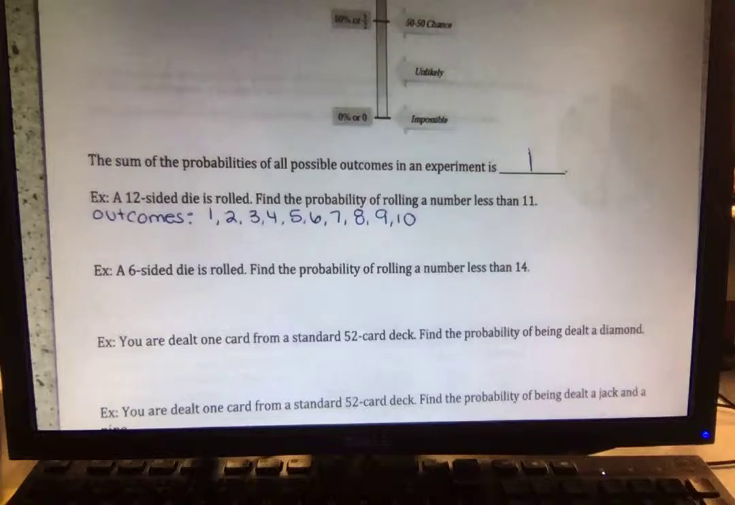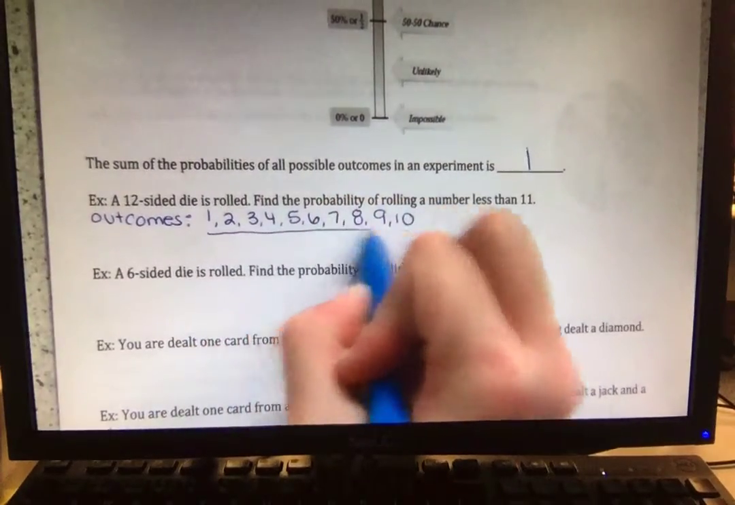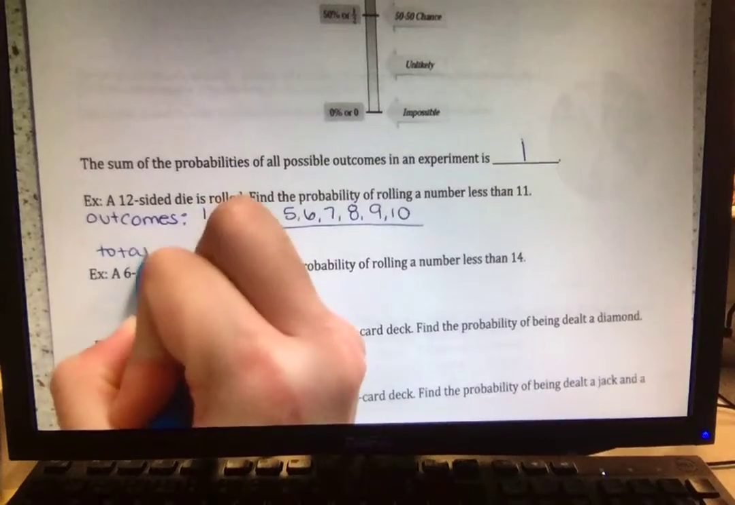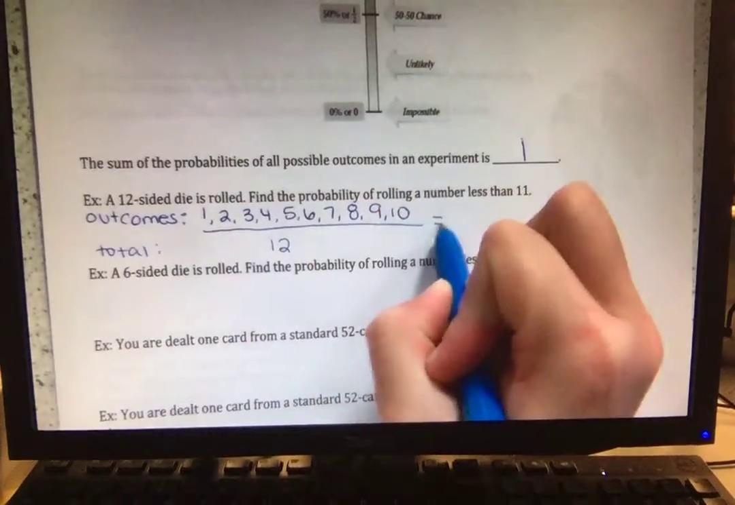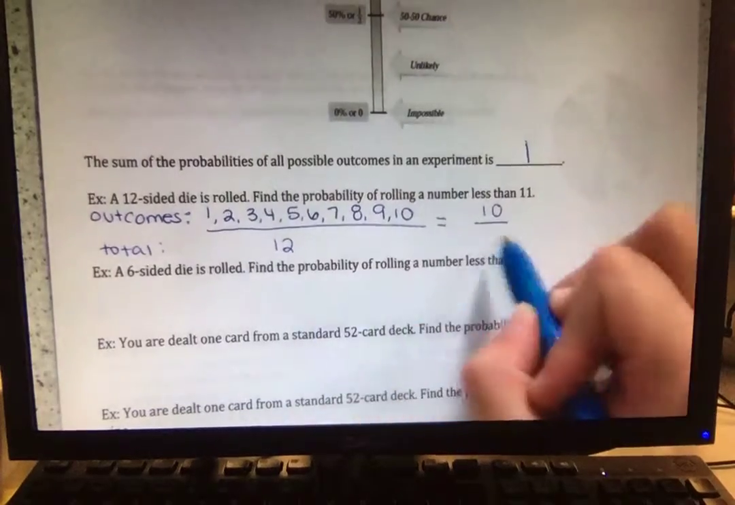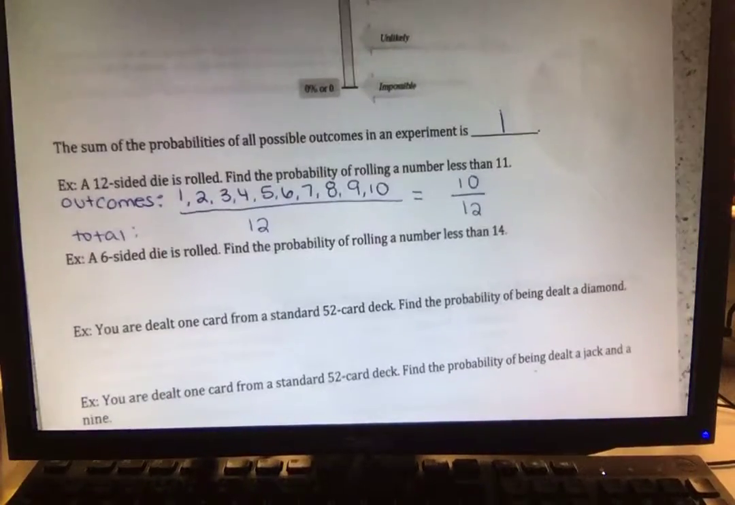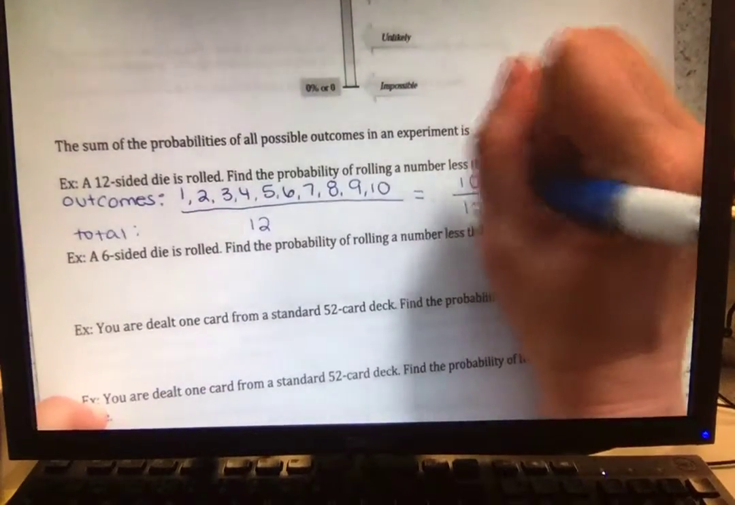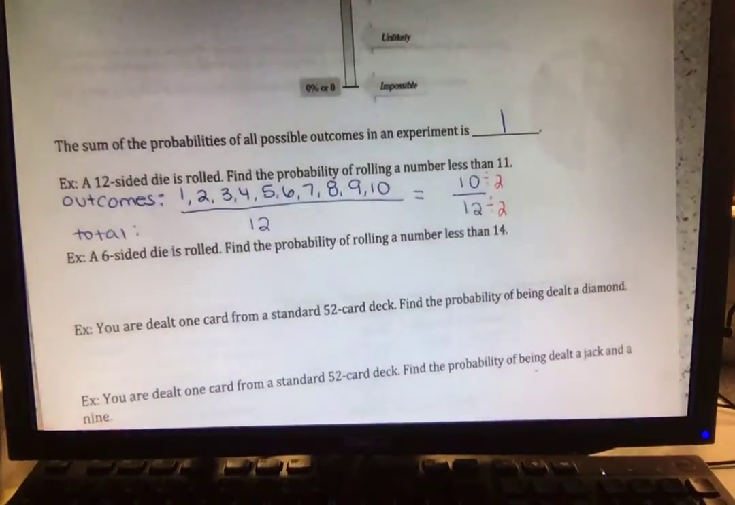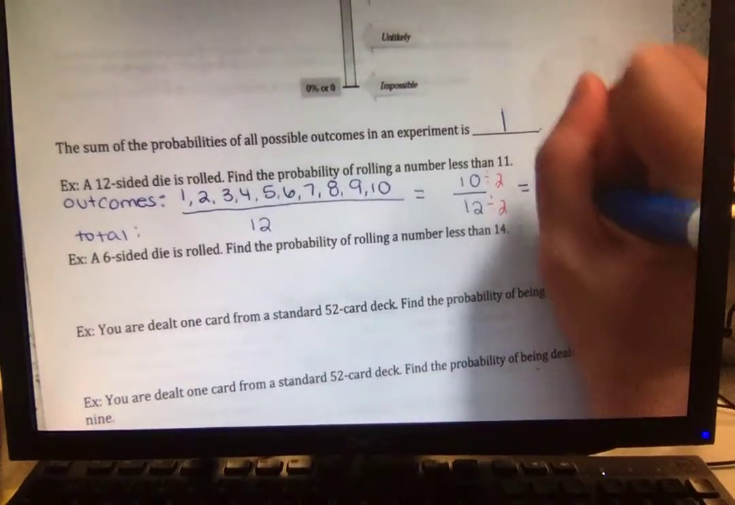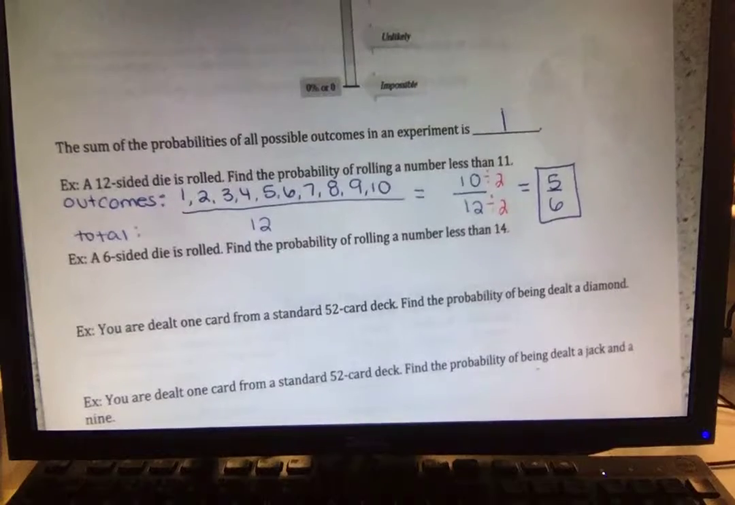How many options are there total? We said there's 10 different options up top, 12 options total. So 10 out of 12. Can this be simplified? Yes, what do 10 and 12 have in common? 2. So I can divide a 2 out of the top and the bottom, and we're left with 5 over 6. Done. Final answer: 10 options are less than 11 out of our 12 total, so we have 10 out of 12. Simplifying that fraction, we get 5 over 6.